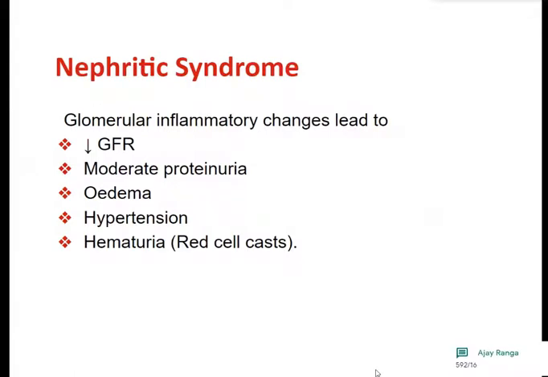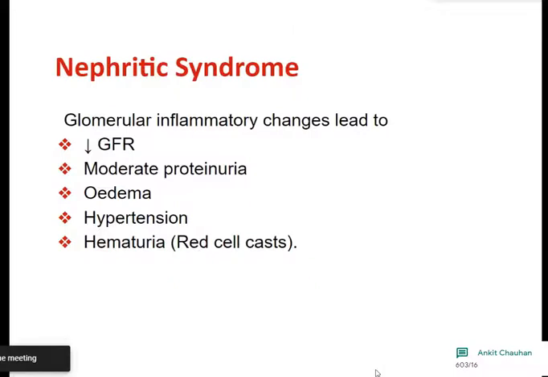So I have discussed with you nephrotic syndrome and the main causes: minimal change disease, focal segmental glomerulosclerosis, and membranous nephropathy. Of course, in all three diseases, causes could be idiopathic or causes could be secondary, that is, secondary to certain drugs, infections, or immunosuppression associated with malignancy.